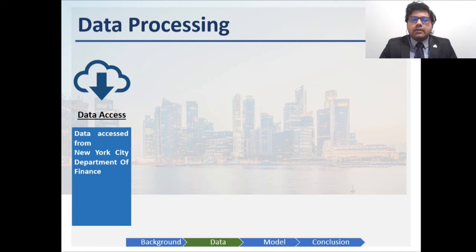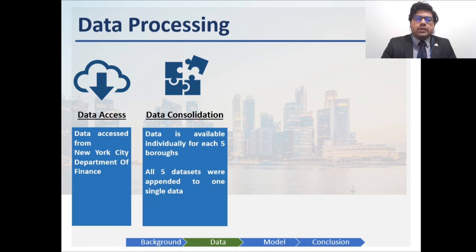So the data was accessed from the New York City Department of Finance. We used our Selenium package to get the data from them. Once we had the data, there were five Excel files. These five Excel files were consolidated into one single dataset using the Pandas package in Python. The combined dataset includes 80,000 records and 20 columns.